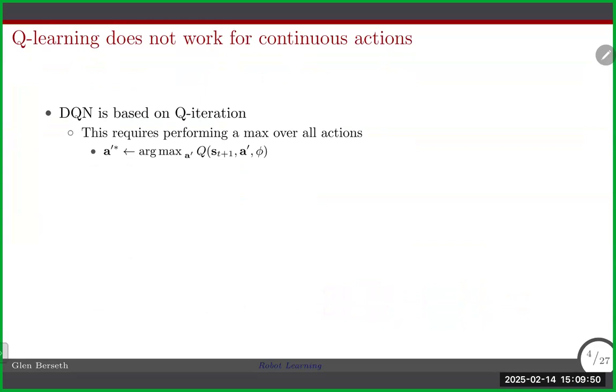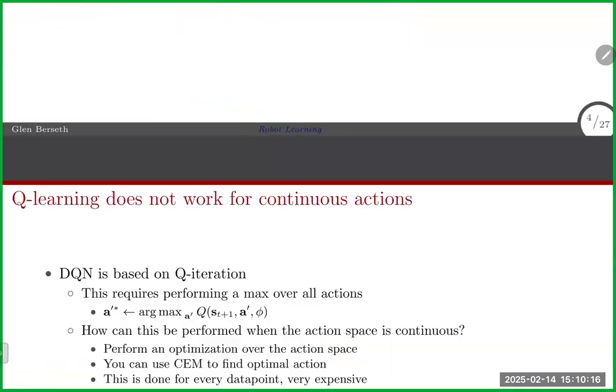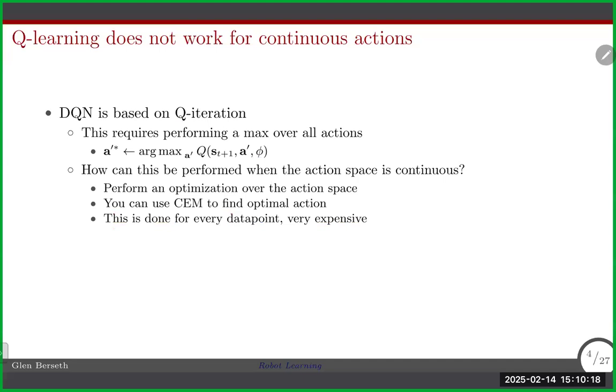So DQN is still based on this form of Q iteration, and it has to perform this max. And this is really where the heart of the problem is going to be in order to do this for continuous action spaces. If this thing is continuous, it's no longer possible to just make a Q network that has some number of outputs and just do an argmax on it and include that in the gradient. Now somehow this max needs to be done over a continuous action space.